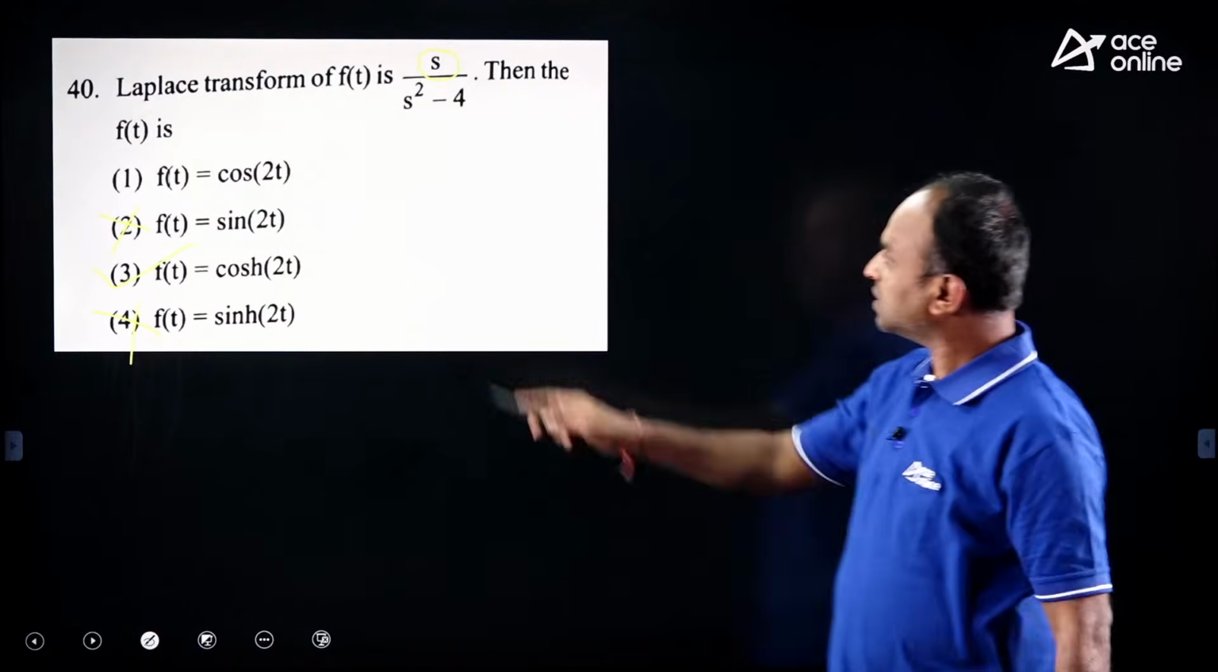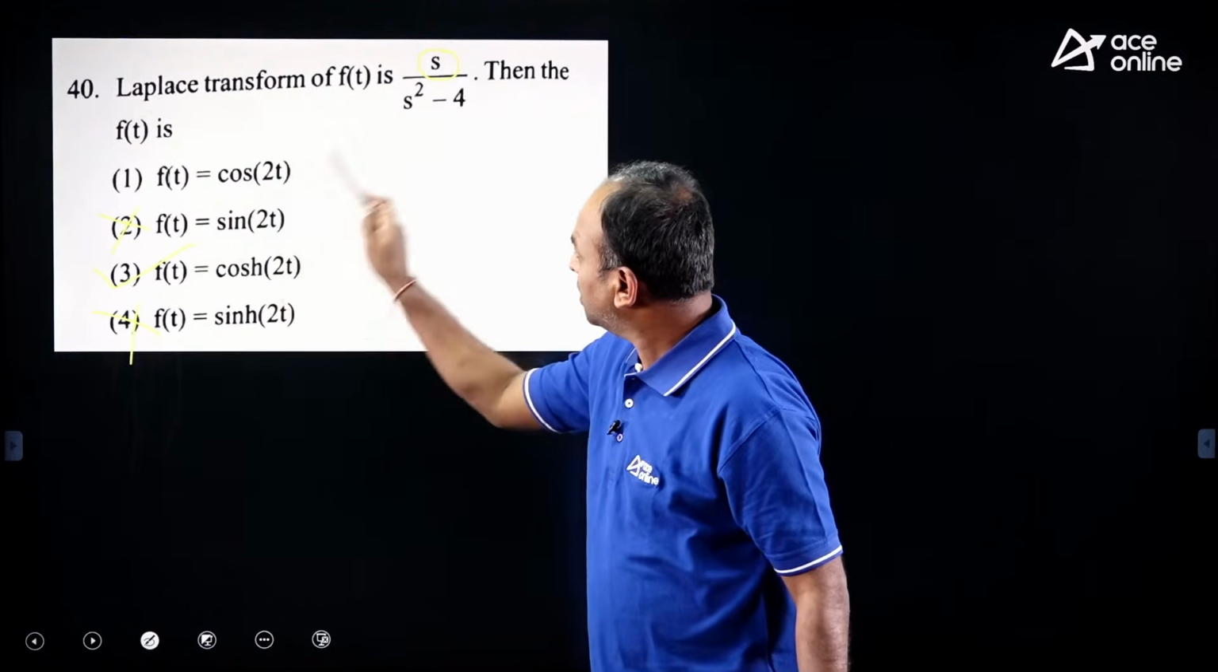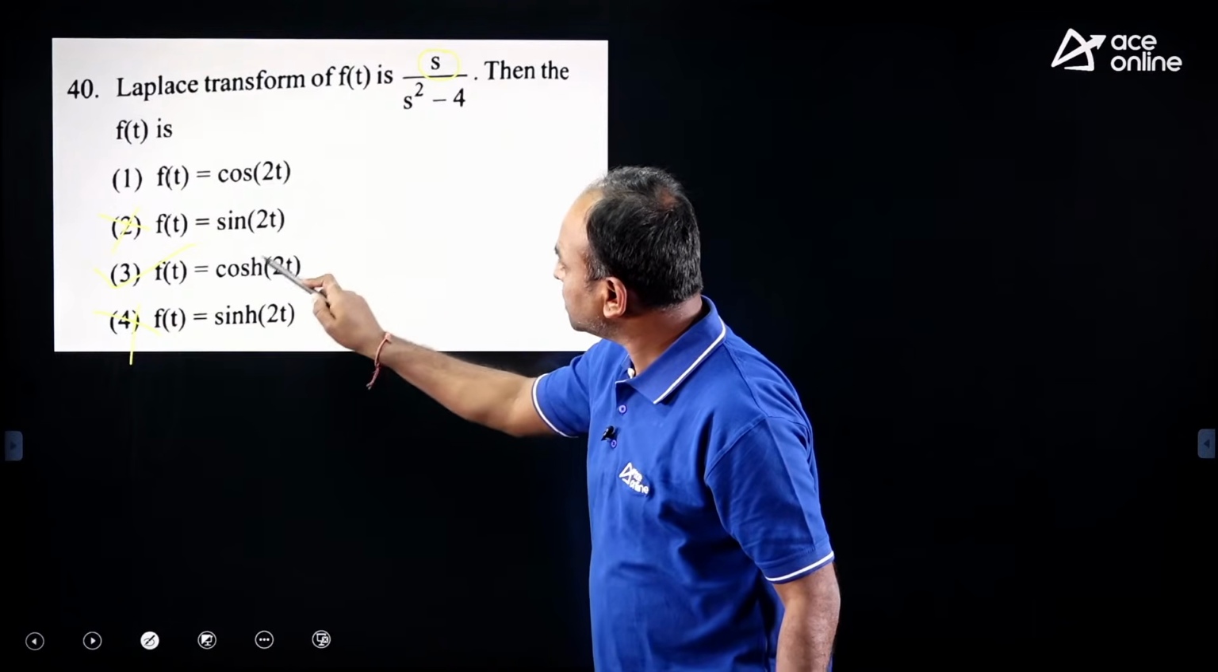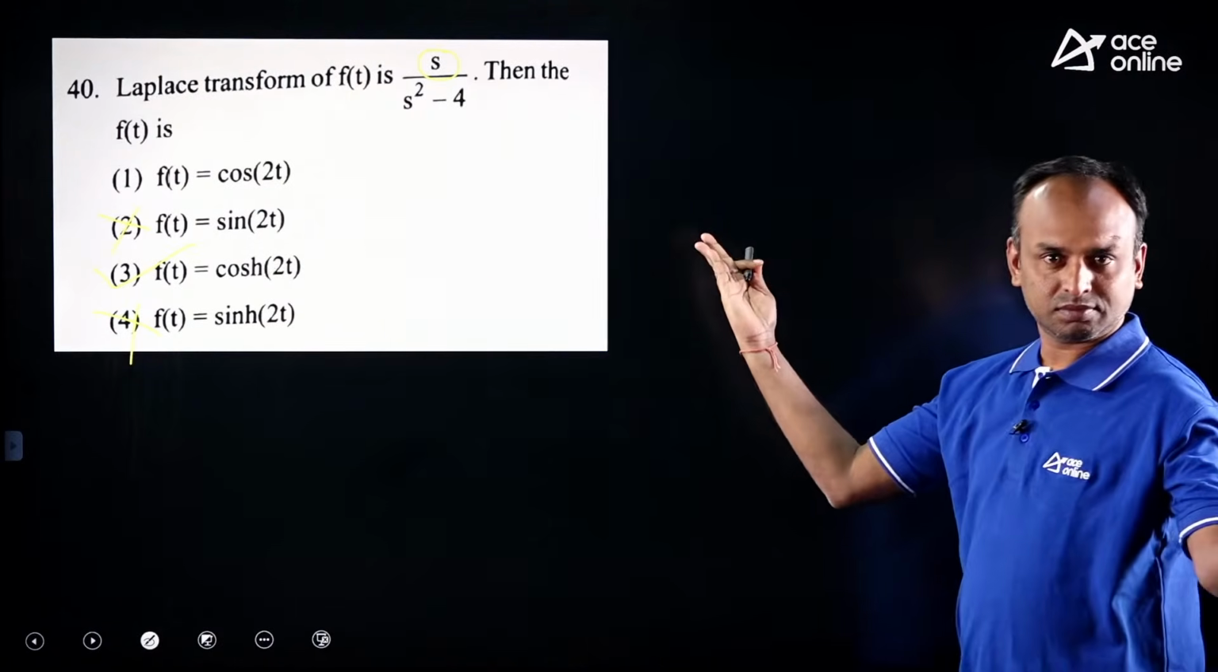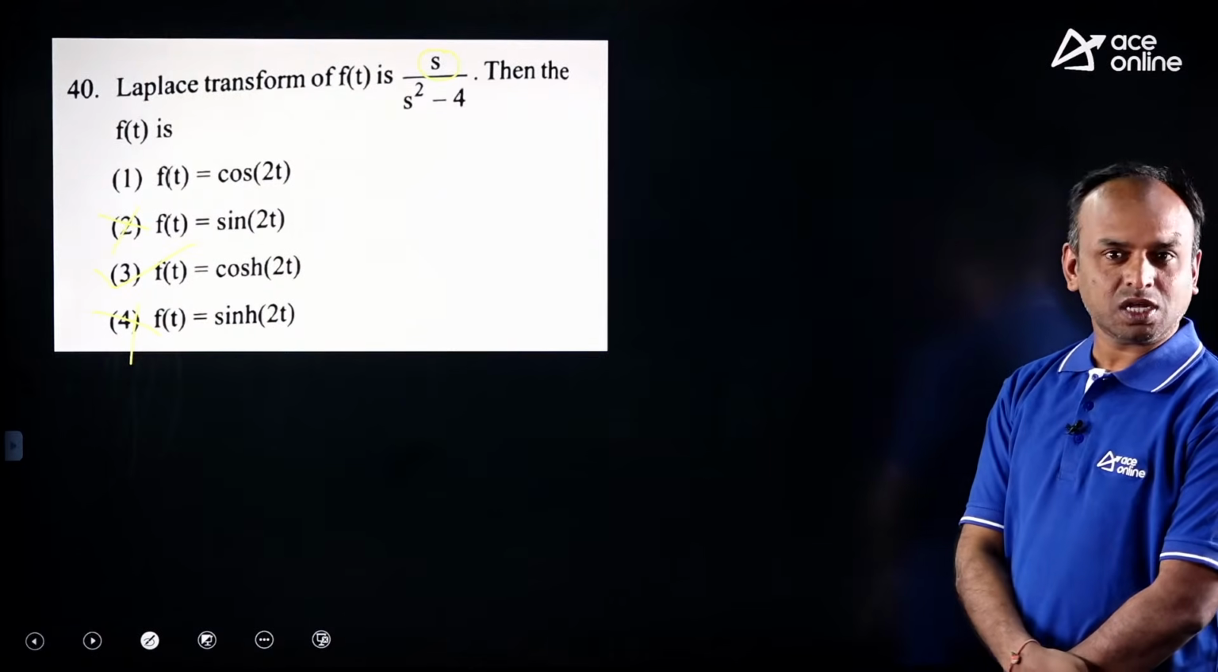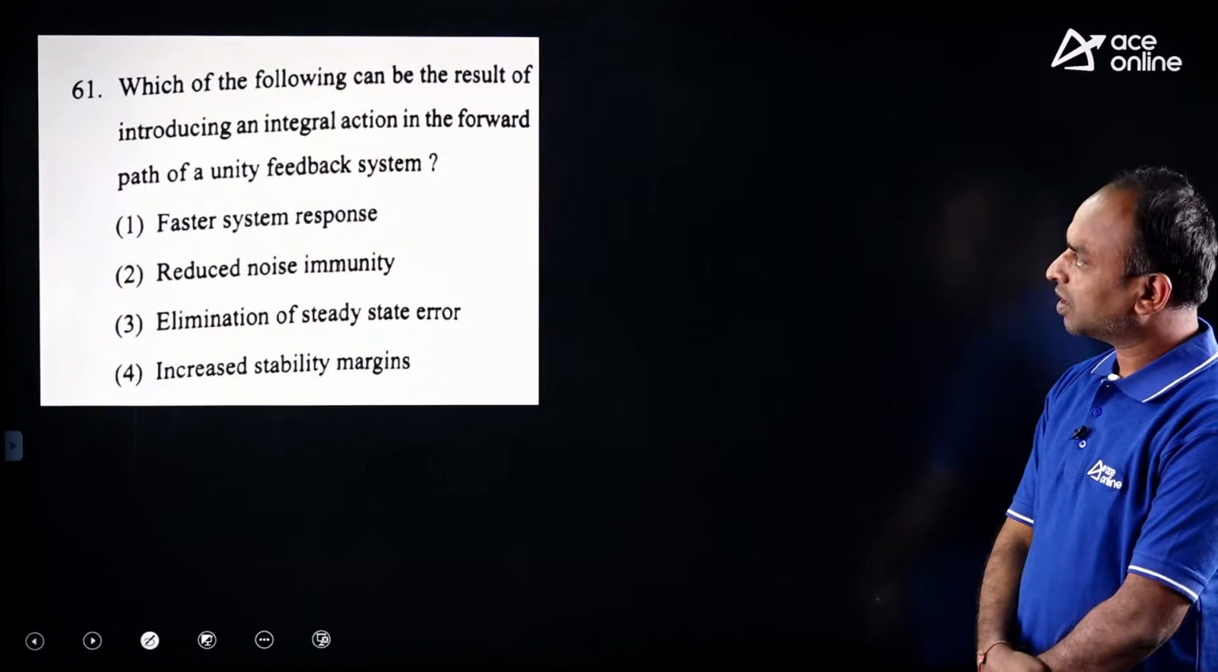Direct. Simple logic. S means remove these two options. Plus means cos. Minus means cos hyperbolic. Okay, done. Now, 10 questions, maximum 7 minutes is enough.